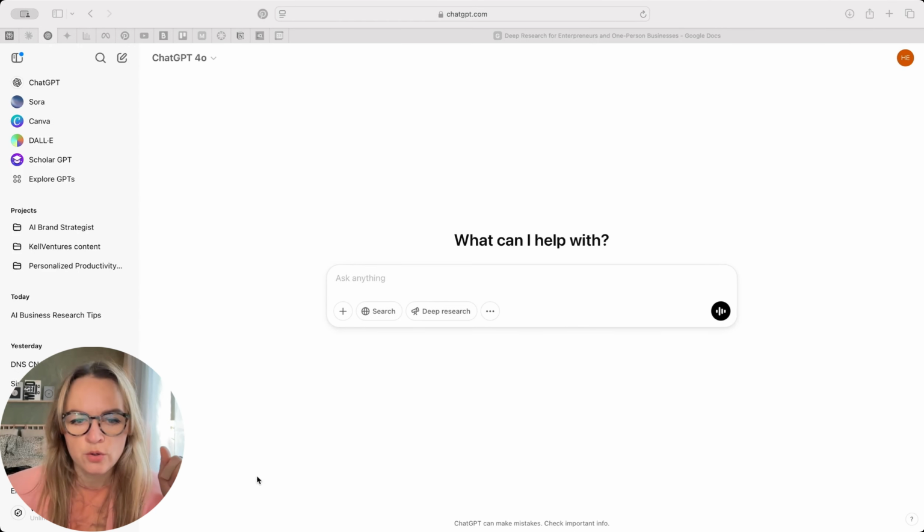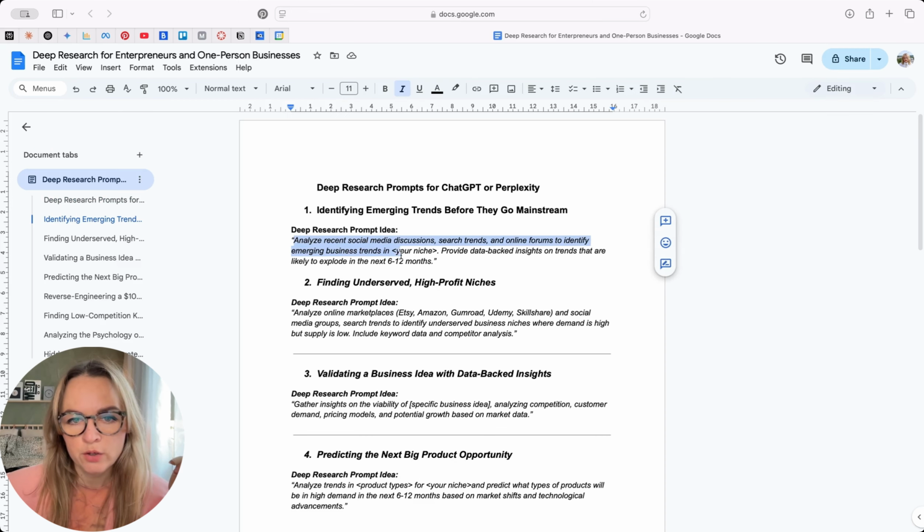Okay, so now we're gonna jump into that. As I mentioned, we're gonna be using both ChatGPT and Perplexity. So I think let's start with ChatGPT. So we're gonna go with the first one.